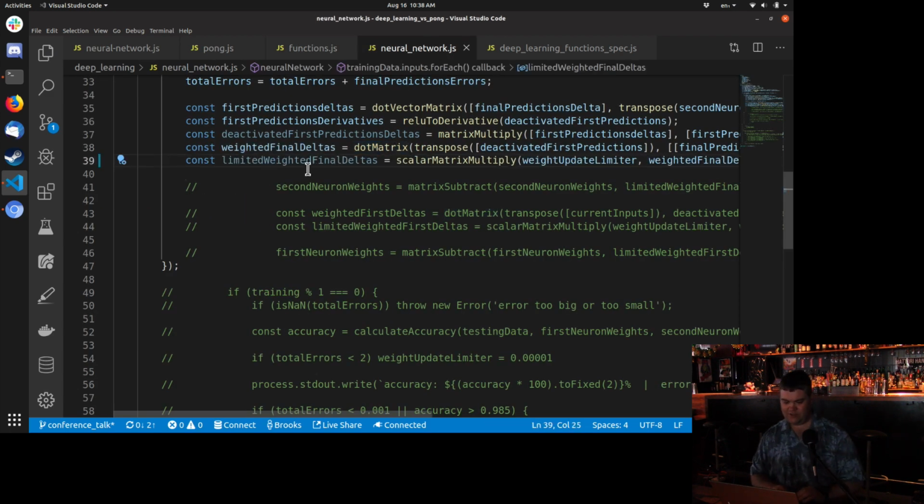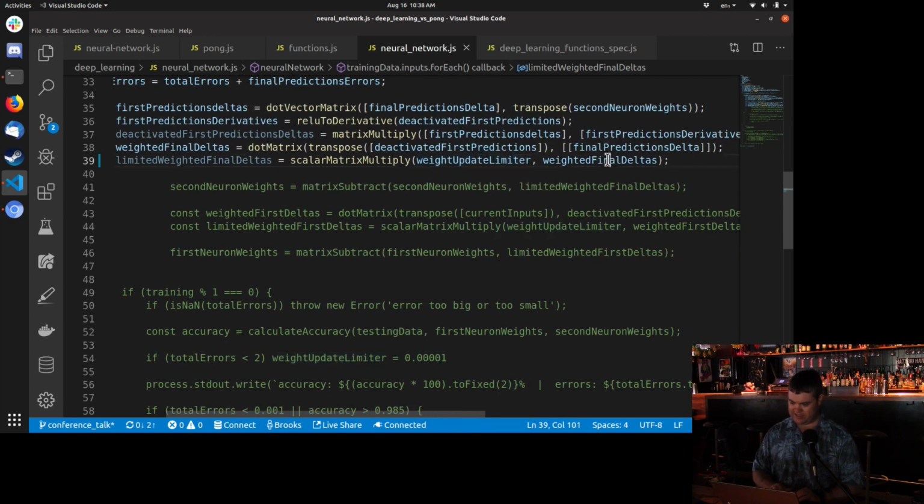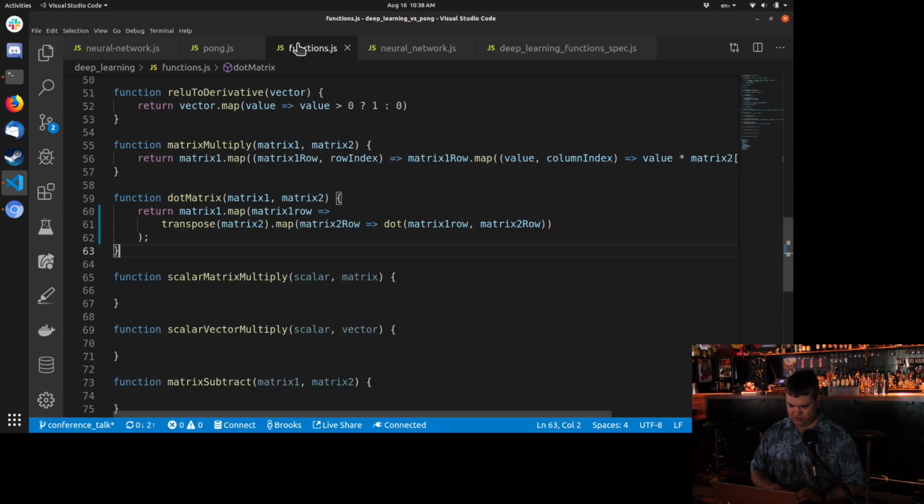All right, continue on. Our limited weighted final deltas. So now we want to apply that limiter to it and reduce the weighted deltas down. So basically a really tiny number, so when we update the weights, it doesn't update too much. A scalar is a fancy mathematical way of saying just a single number. So we're going to take a single number, which is our weight update limiter, and we're going to multiply it by that entire matrix. So let's go do that.